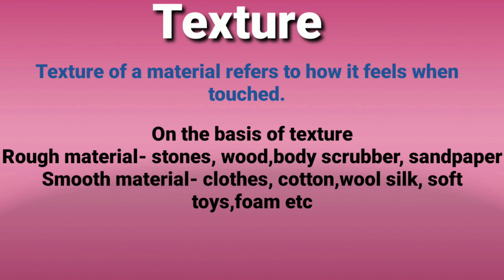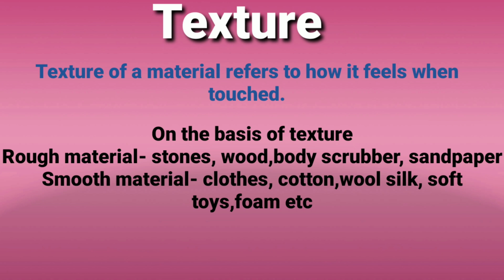Texture means what? Texture of a material refers to how it feels when we touch the object. When we touch something, we can imagine its texture. When we are touching silk and when we are touching woolen clothes, we feel a difference between them.